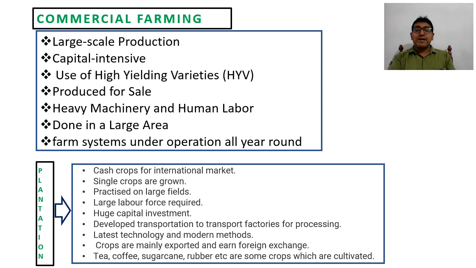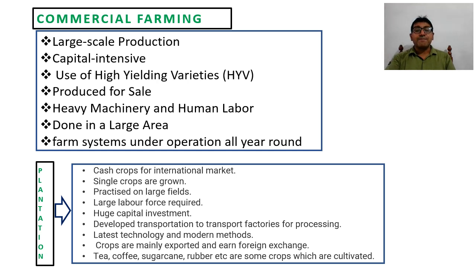Actually, plantation farming is a colonial activity, when certain European companies established their colonies in countries like India and certain other areas, where they required crops to be grown for their industries, and that's why they promoted plantation farming.